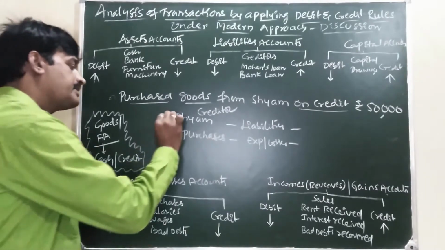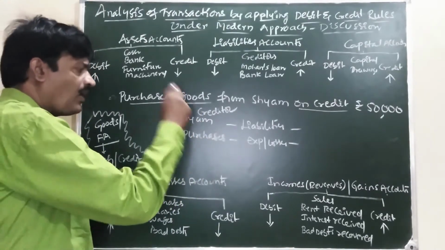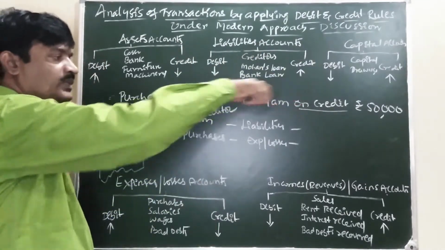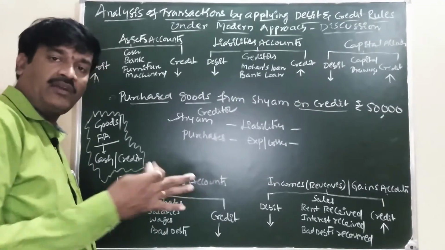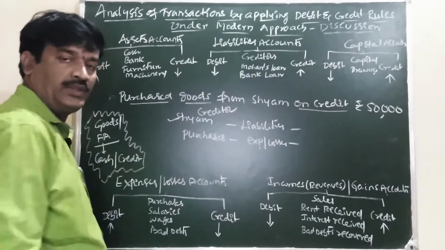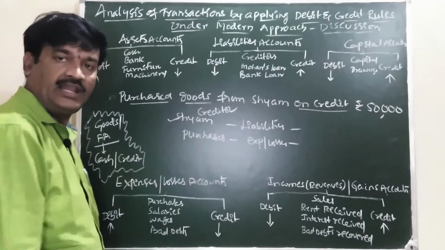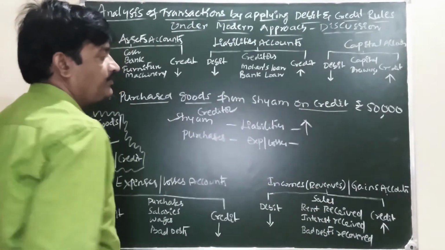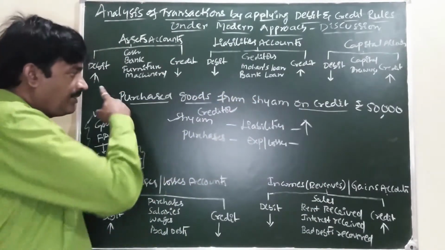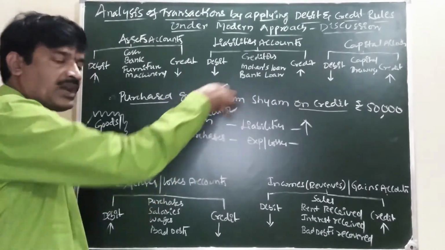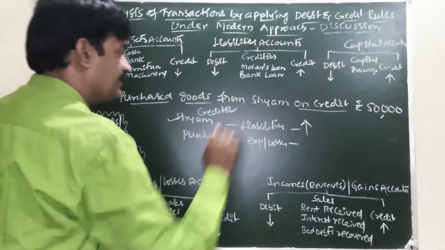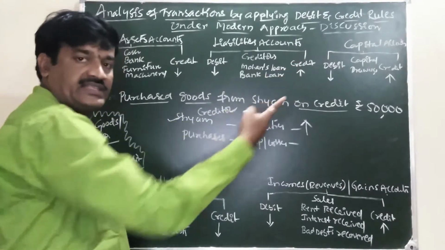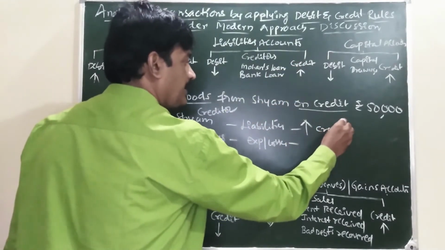Now concentrate on Shyam. Who is Shyam? Shyam is a creditor. When we are purchasing goods from Shyam, are we paying or not paying? Not paying. We are due to Shyam. Due to Shyam is a liability. Is due to Shyam increasing or decreasing? Increasing. There is no due to Shyam before this transaction. By undertaking this transaction, our due to Shyam is increasing. Increase in the liability is credited.